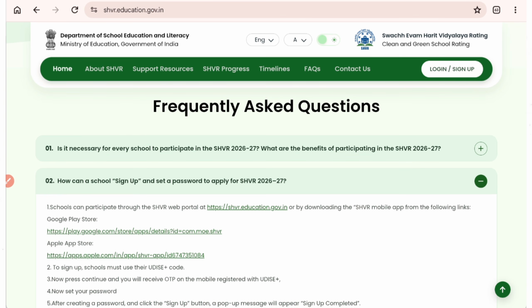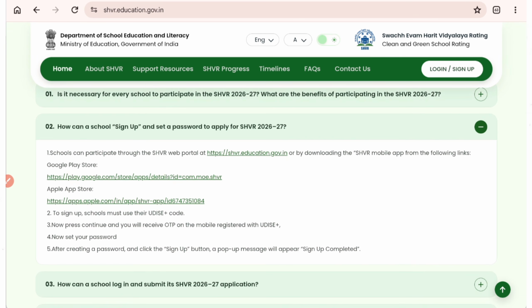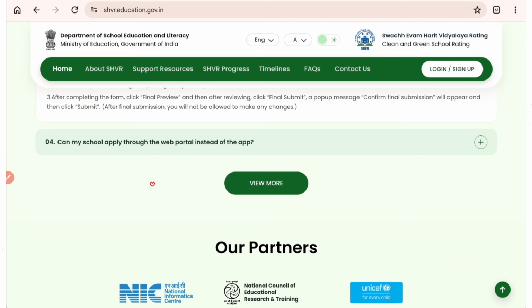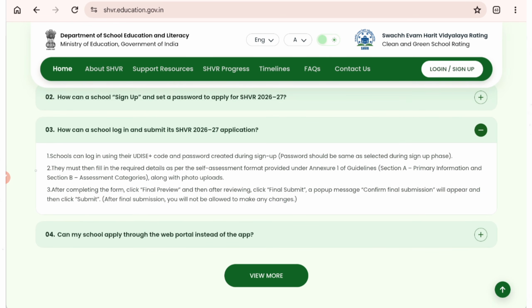Then second, how can a school sign up? Either go to this website or download the app. You can sign up using the UDICE code, using an OTP on your registered mobile, set a password and click on sign up. With this, your sign up is completed. Then how can a school log in? A school can log in using the UDICE and the password created.